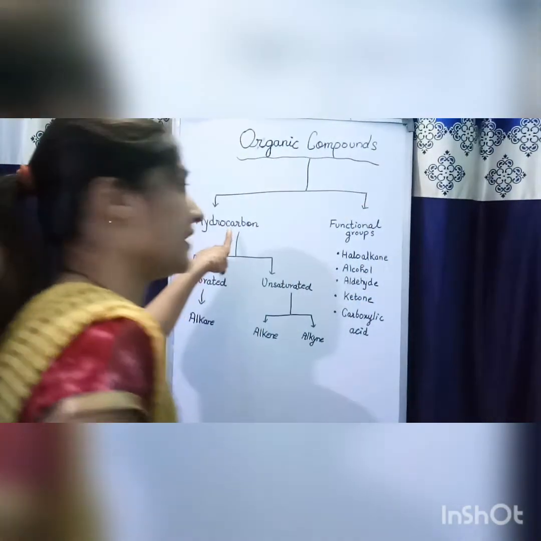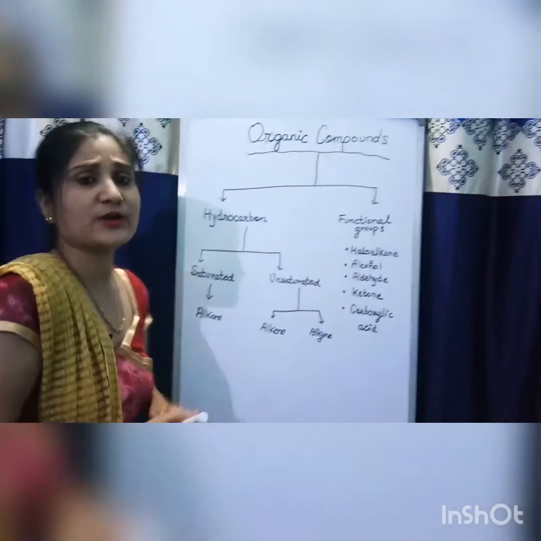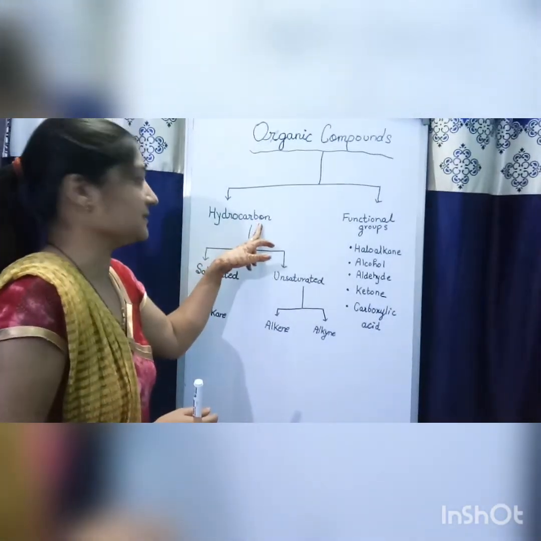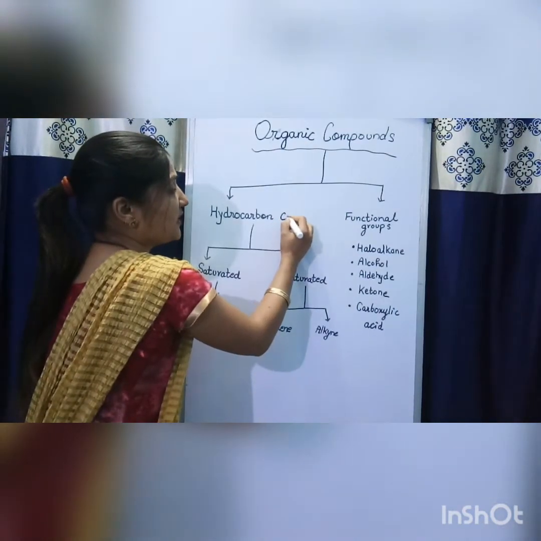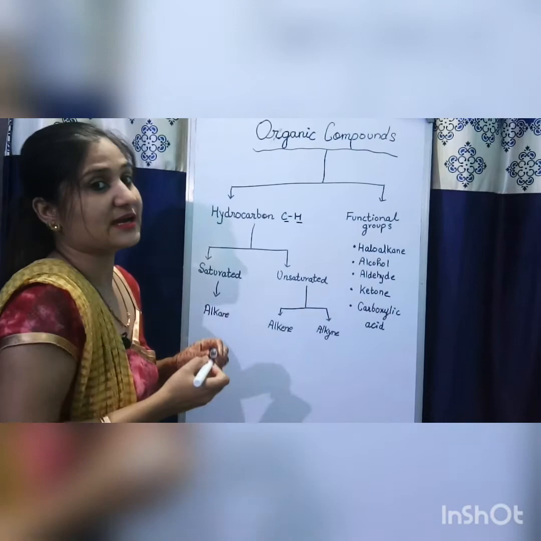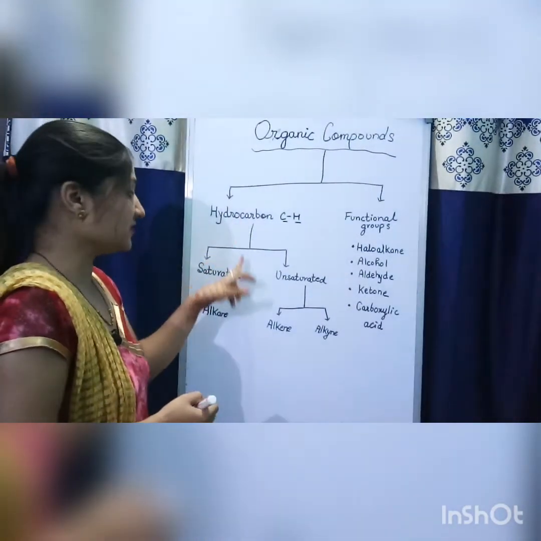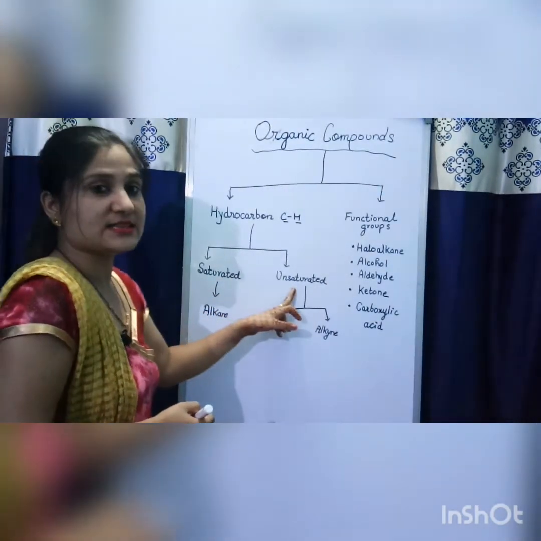Now, the organic compounds are further divided into two types. One is hydrocarbons and second is functional groups. What are hydrocarbons? Hydro means hydrogen and carbon means carbon. That means any compound which contains only two elements, carbon and hydrogen, is a hydrocarbon. Hydrocarbons are further divided into two types, saturated and unsaturated.